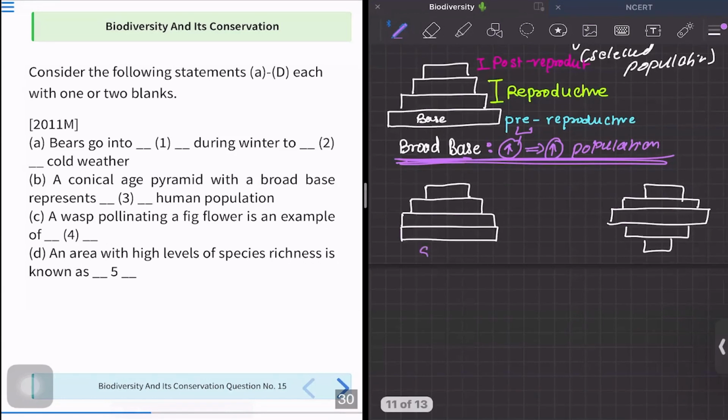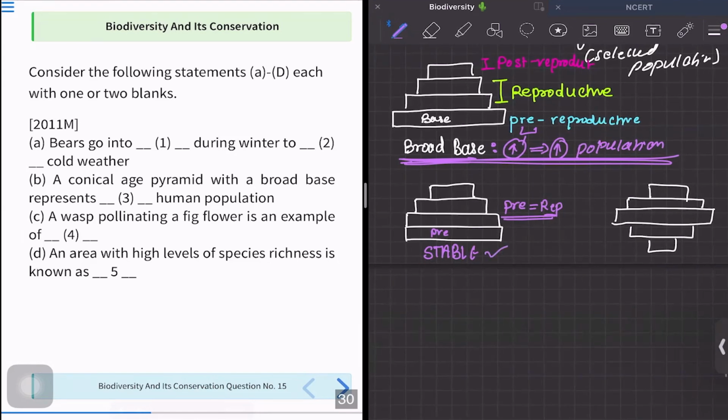Now this is a stable one. Why am I saying stable? Because the pre-reproductive group is equal to the reproductive group. That means they are just going to simply replace. You are not going to increase the population, you are just replacing. I am repeating again, you are just replacing it. So that means the population is not going to increase, but it is going to remain stable.